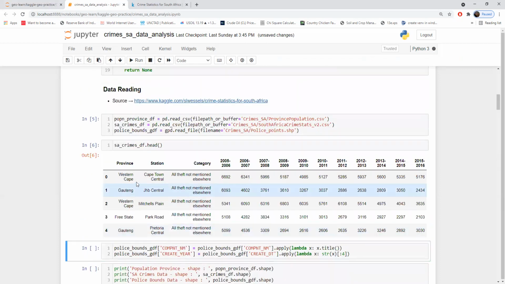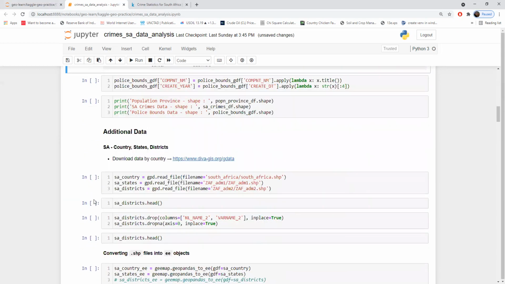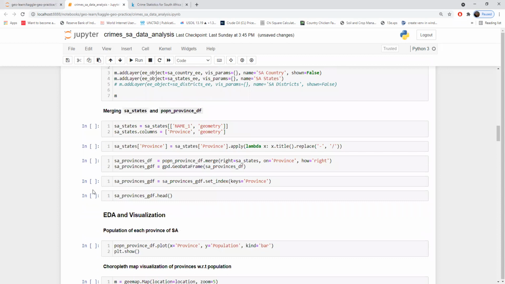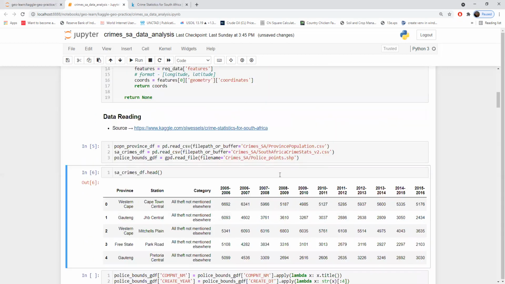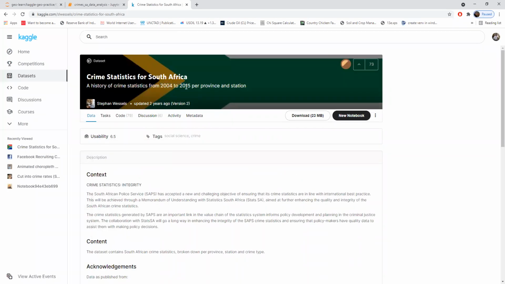So we have this data. We have the province, which we can think of as a state. South Africa has around 9 states, if I'm not wrong. Let me just check that. We'll come to that. Here we have data columns for years 2005 to 2016. I guess it's supposed to be from 2004 to 2015, but anyhow, it's fine.